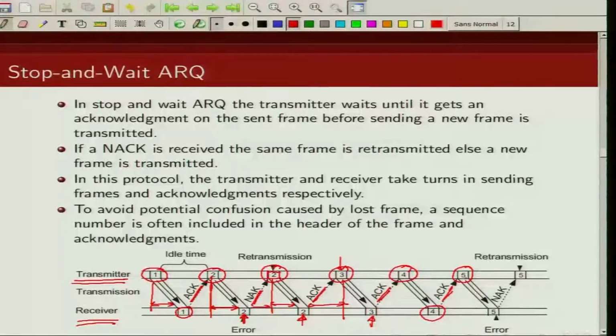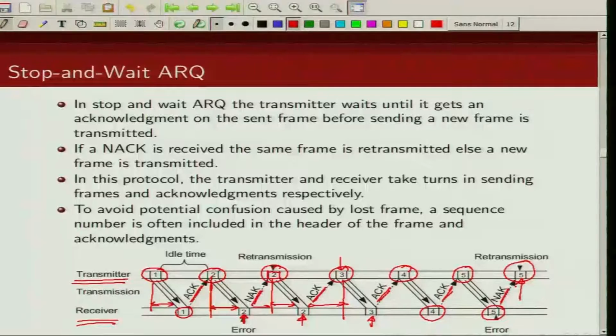So the transmitter decides to send packet number 5, which is received at the receiver after some delay. Now this packet is not received correctly, so the receiver sends a negative acknowledgement to the transmitter, and after some time delay it is received at the transmitter. Since it is a negative acknowledgement the transmitter will decide to send the same packet again.